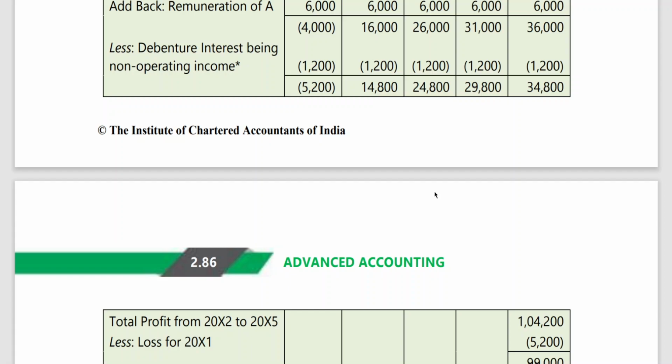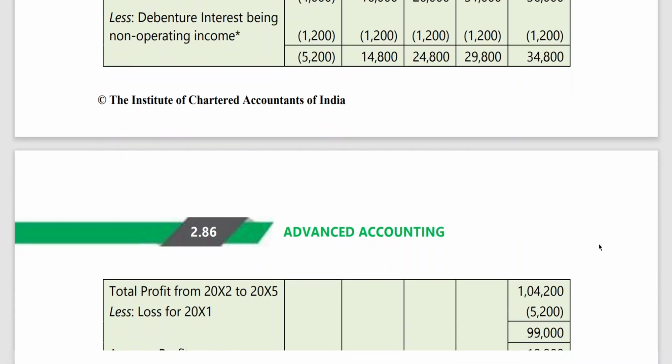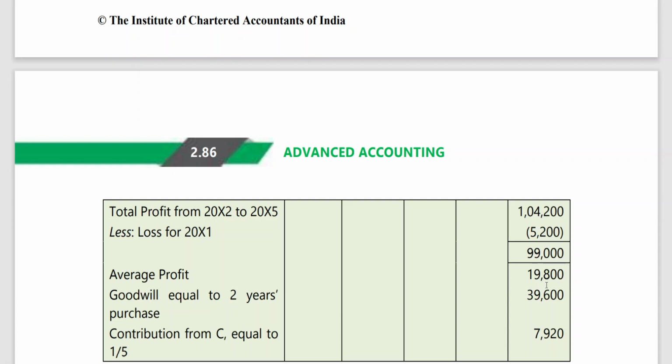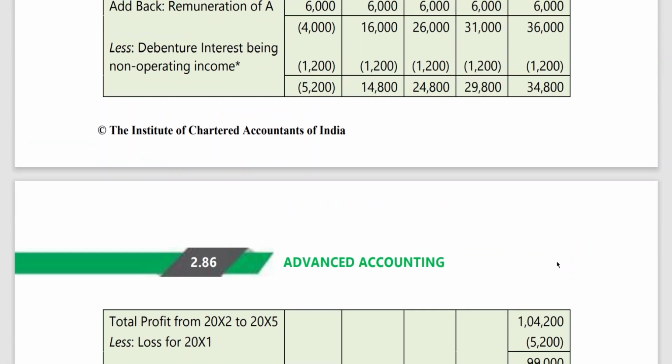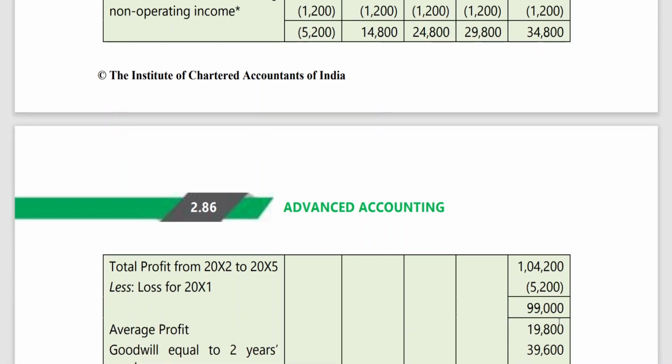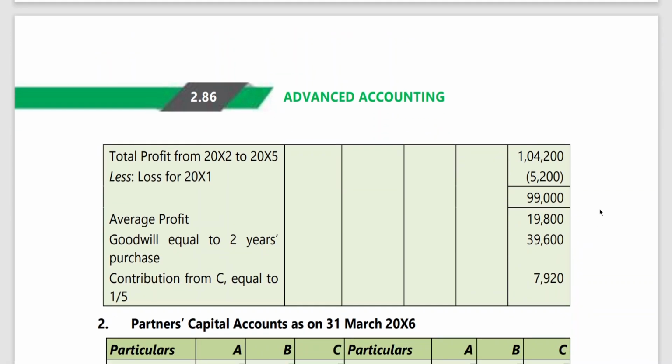And we have learned that goodwill is valued at 2 years purchase. So 99,000 into 2. This is the total profit, sorry. First I have to go for average profit, no? 99,000 by 5, 19,800. This is the average profit. Goodwill is valued at 2 years of average profit. So 19,800 into 2, 39,600. Clear to all of you?